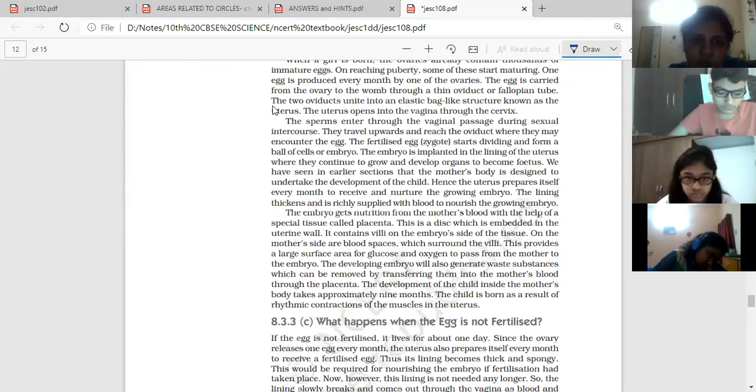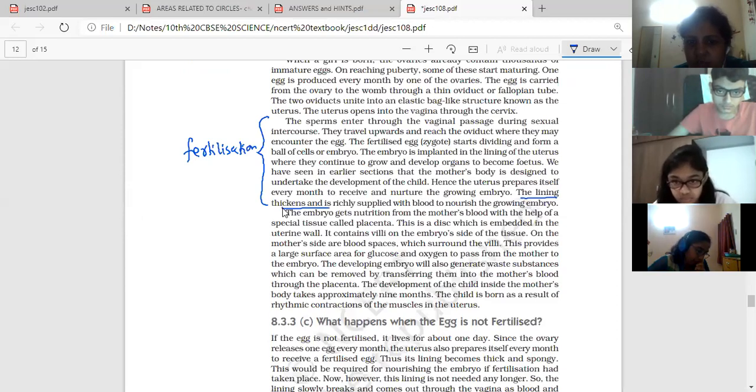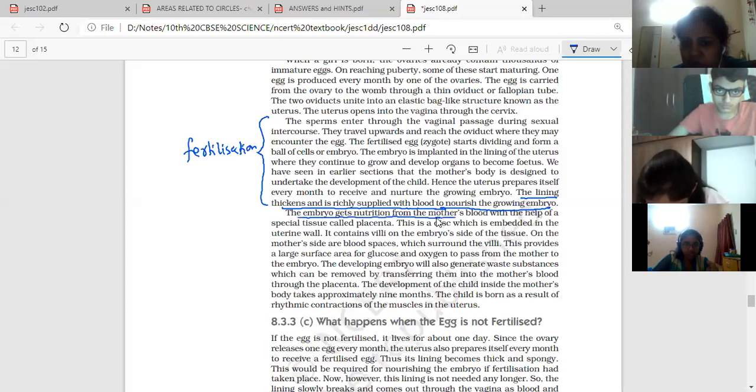So here, this is the process of fertilization explained. The lining of the uterus thickens and is richly supplied with blood to nourish the growing embryo. The embryo gets nutrition from the mother's blood with the help of a special tissue called the placenta. Now what is placenta?